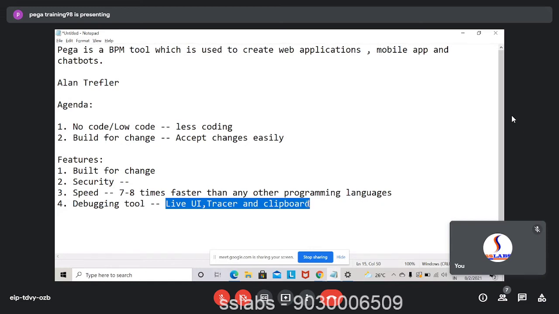But in order to find out the issue, it can be a big issue or a very small one, it can be a major issue. You can find that out using these three debugging tools. So any complex issue, any simple issue can be found out using these tools. So even if you are not a good developer, you should be someone who can trace very well using these three tools. Because not every time you get issues in the code which you write.